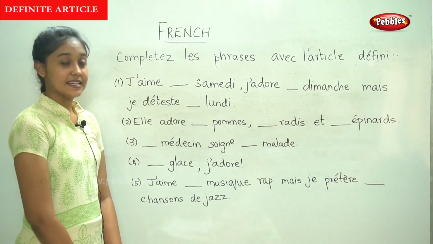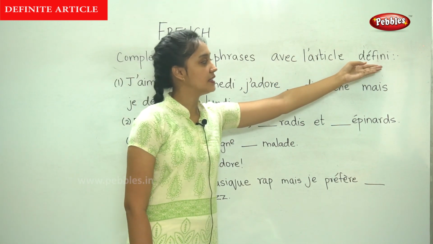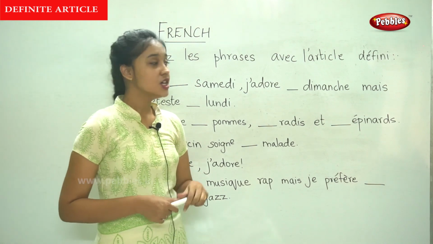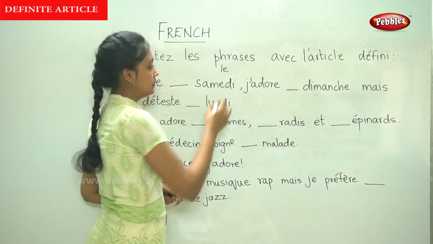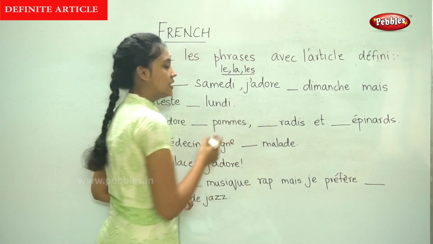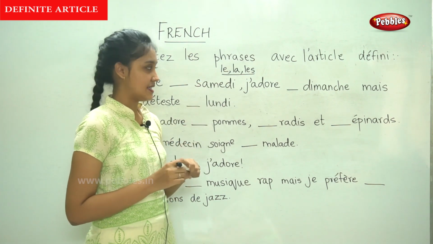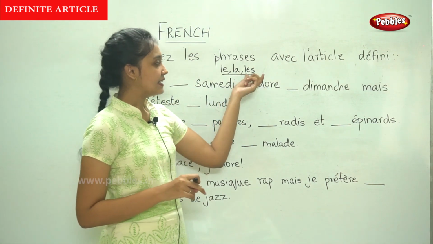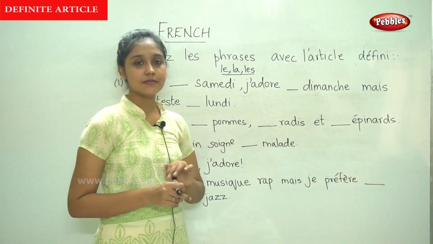For the next exercise, we are going to compléter les phrases avec l'article défini. So we are going to fill in the blanks with the definite articles. Do you remember what are the definite articles? Le, la and les. So these are the definite articles. Le comes before a noun that is masculine. La comes before a noun that is feminine. And les comes before a noun that is in the plural form. So these are the simple rules.